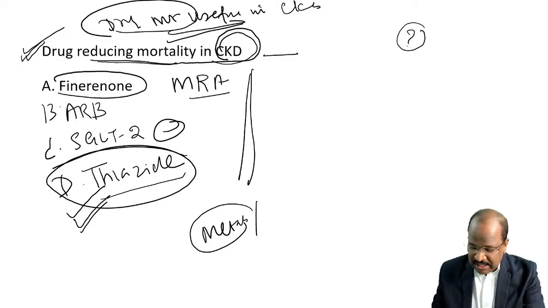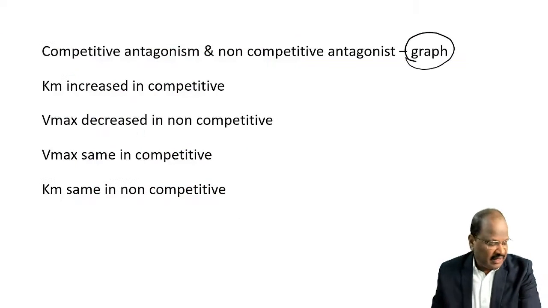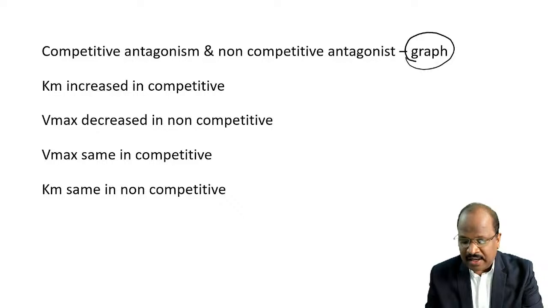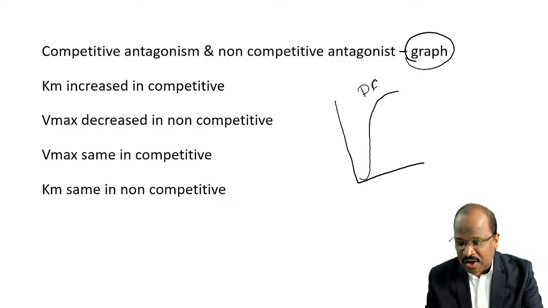Okay, right. Graph-based question. Imagine it's a dose response curve. In competitive antagonism, the dose response curve shifts parallel to the right.